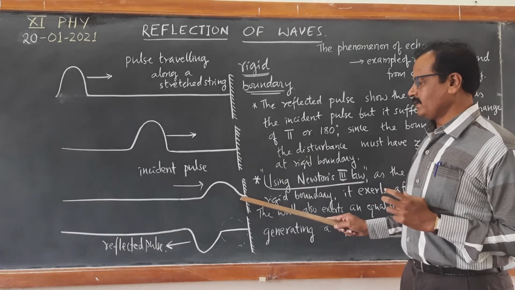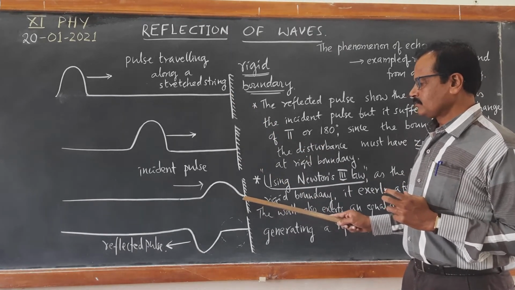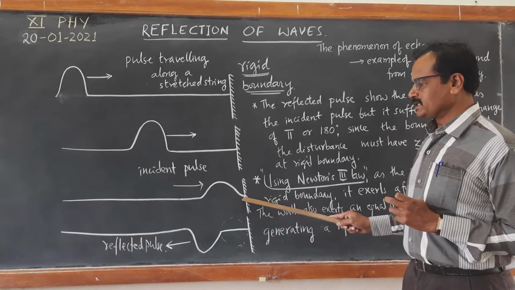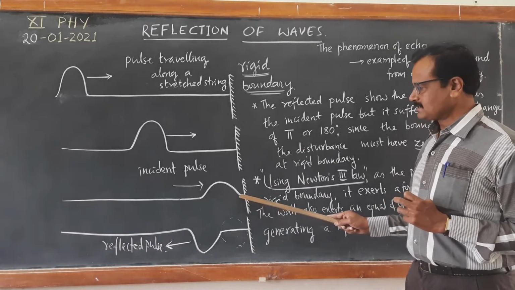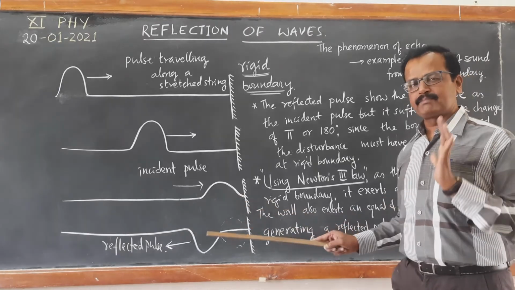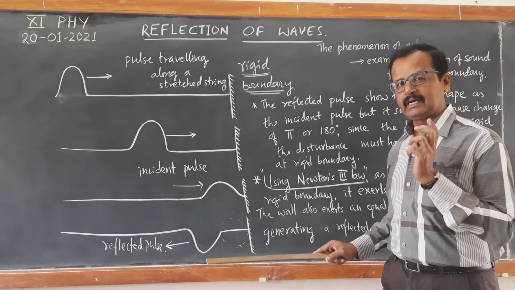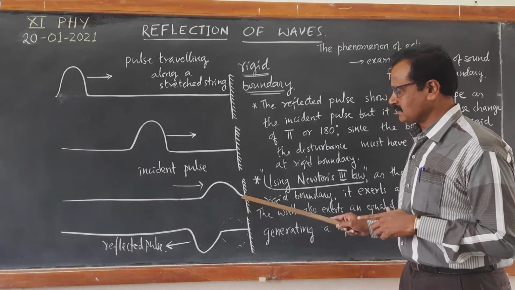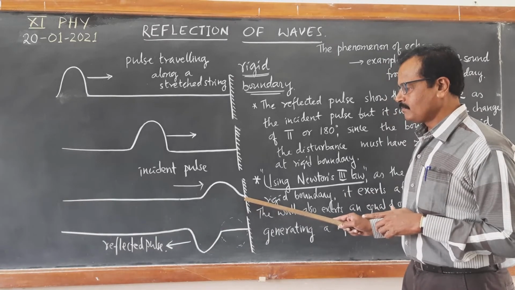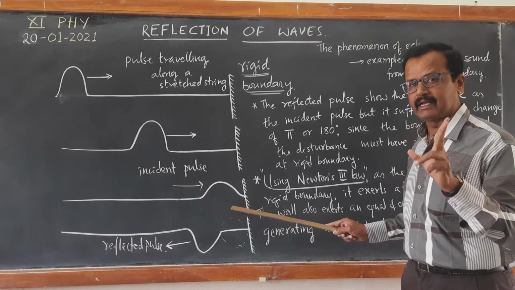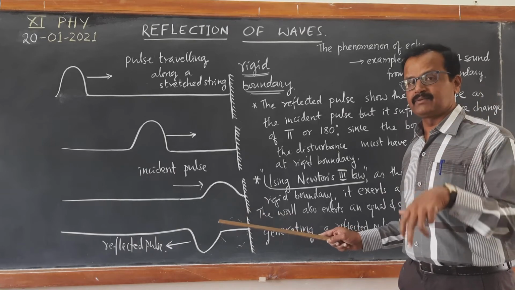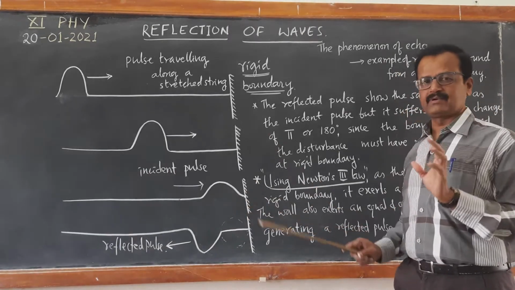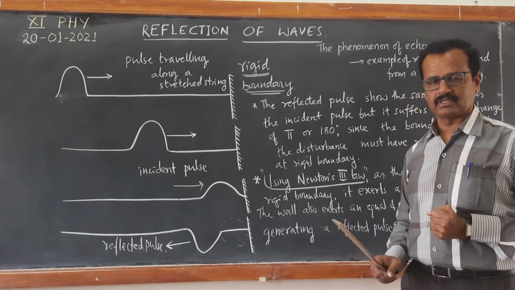So, when the pulse reaches here, the net displacement here should be 0. By applying the principle of superposition, the net displacement of the particles of the string at the point of rigid boundary is 0 if and only if there is a phase reversal. This is by the principle of superposition.